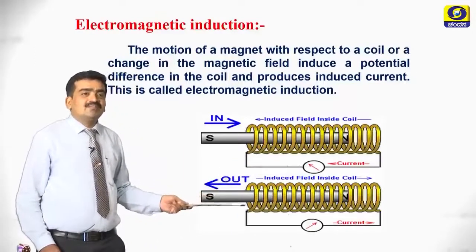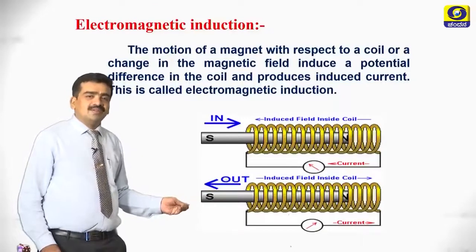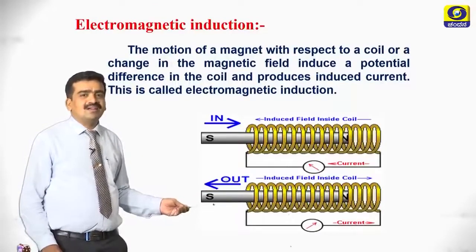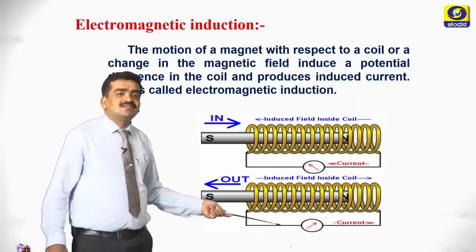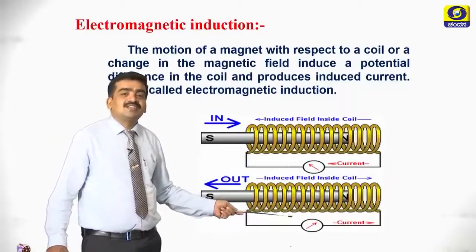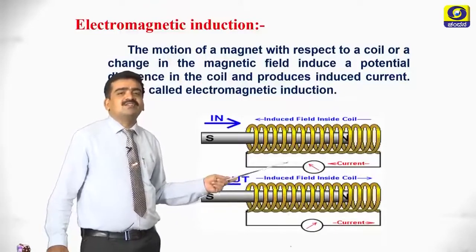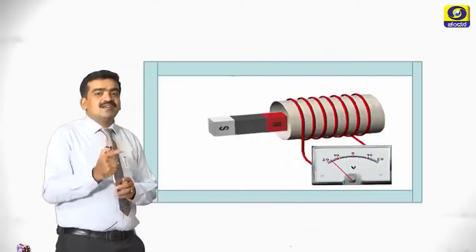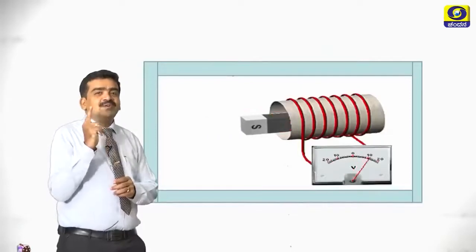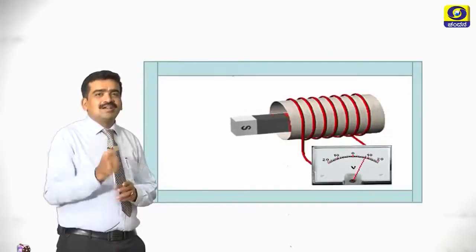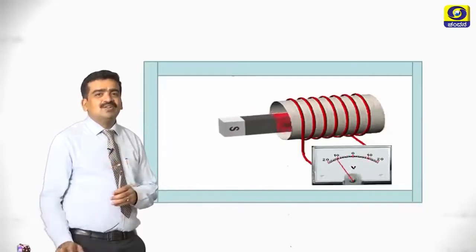In the same way, if you withdraw the magnet from the coil, there also we can notice the deflection in the galvanometer. In both cases the deflection is opposite. EMF is induced only when there is a relative motion between the magnetic field and the coil, otherwise no induced EMF.